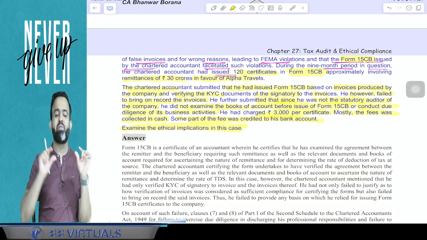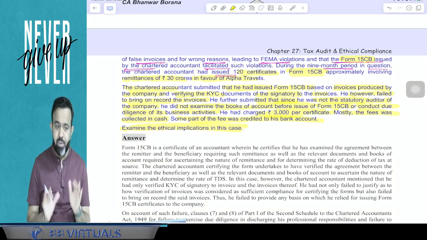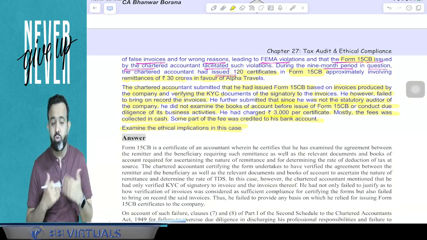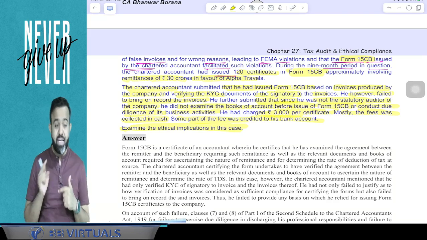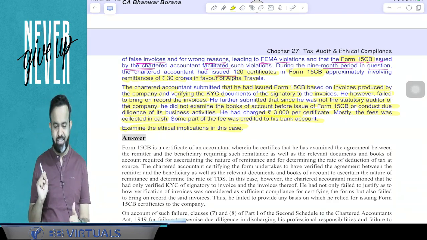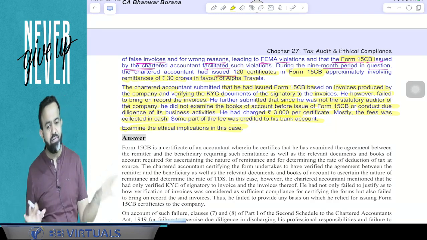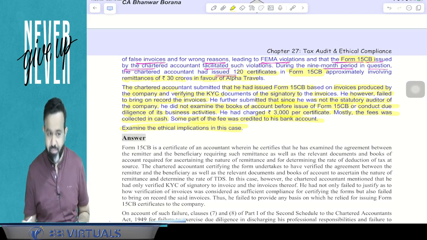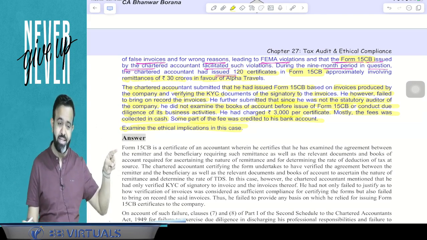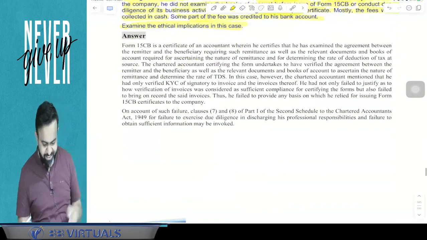the agreement between the parties. Who is the foreign party, who is the Indian party, the agreement between the parties, as well as he has to check all the invoices, as well as he has to ensure whether TDS is deducted or not deducted. So everything he has to mention, and after that he will issue the form number 15CB. But in this particular case, guys, the auditor is going to be proved guilty. Why? So just read it.